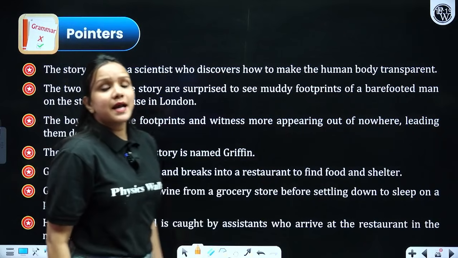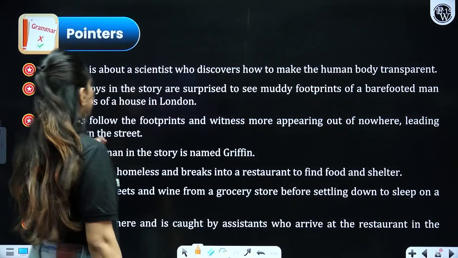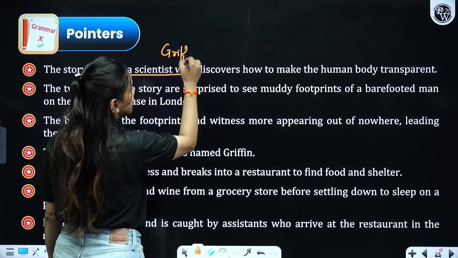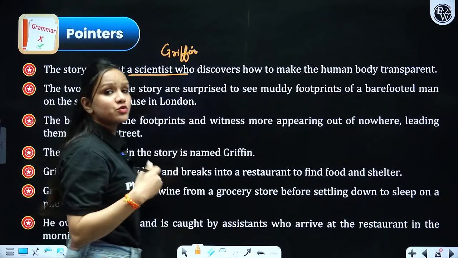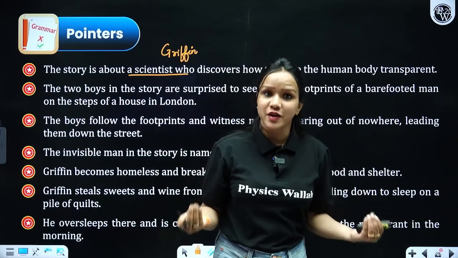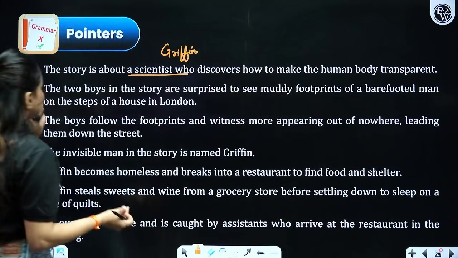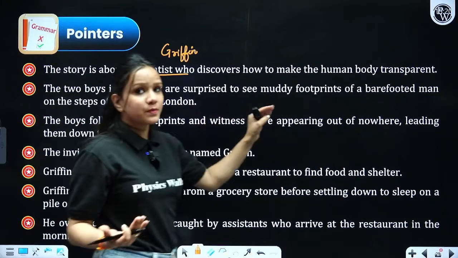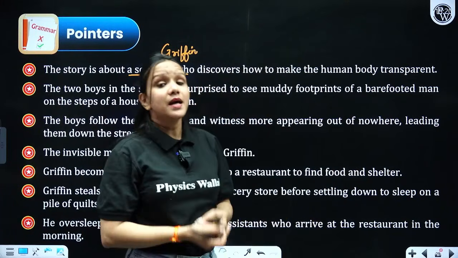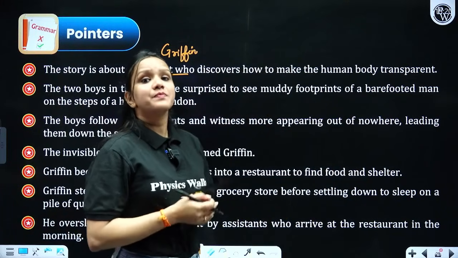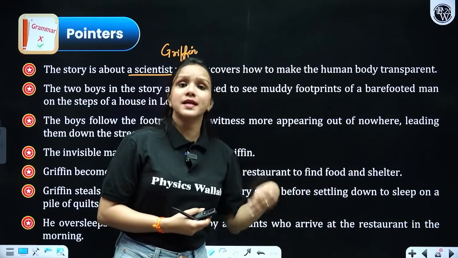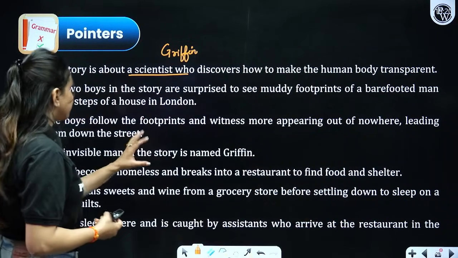Now let's try to understand the story majorly through pointers. So what happens, the story is about a scientist named Griffin, who misused his own invention by swallowing it and became invisible just like a transparent sheet of glass, right? How does the story begin? We are shown that there were two boys on the road and they were discussing something, and suddenly they noticed some footprints which were smeared in mud and they could not figure out where they came from, right? So they got confused actually.